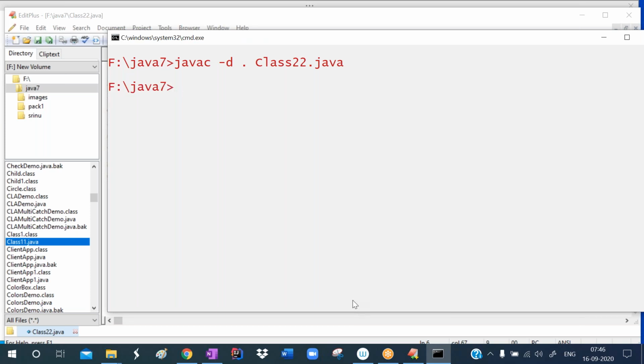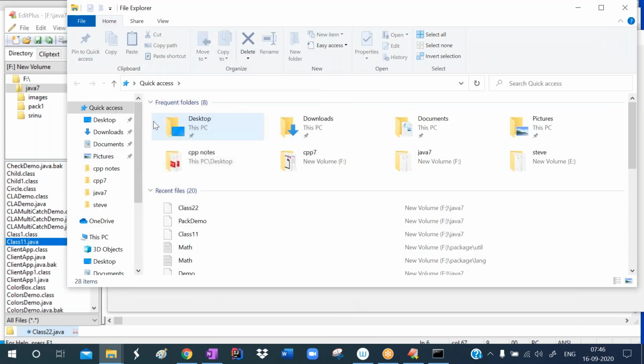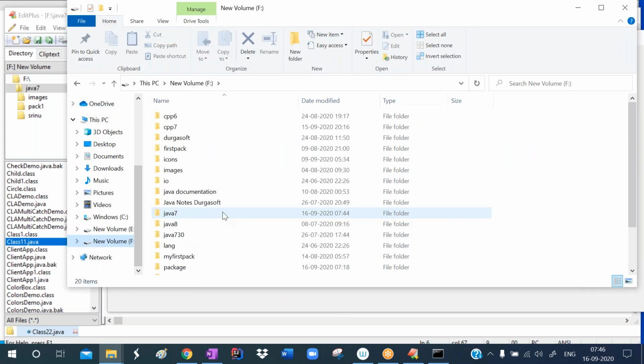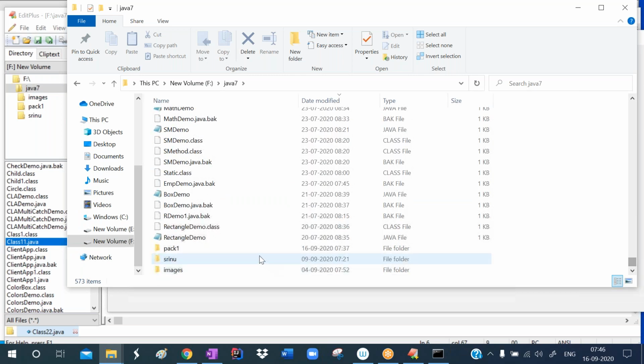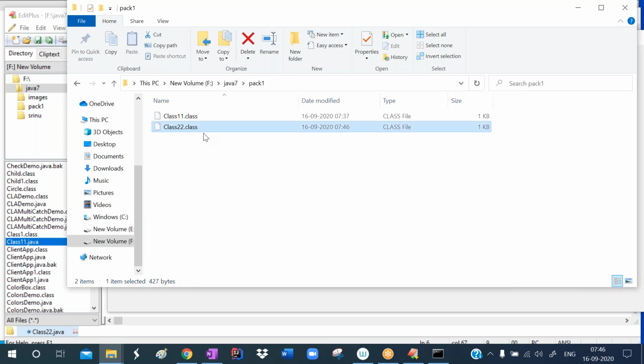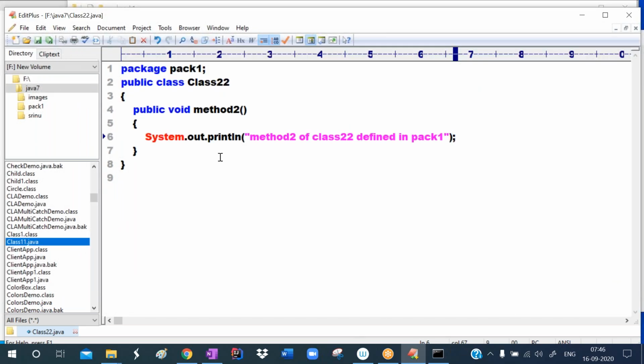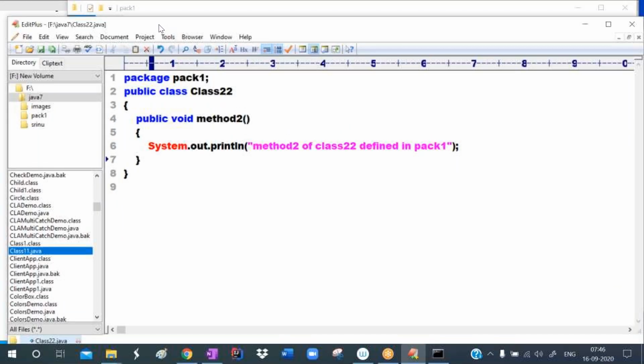Now check here. In the F drive, in the Java7 folder, the package name is pack1. In pack1, another class file is created. So how many classes are there in the package pack1? Two classes are there. Like this, you can place any number of classes and any number of interfaces in the package. So this is the concept of defining classes and defining packages.